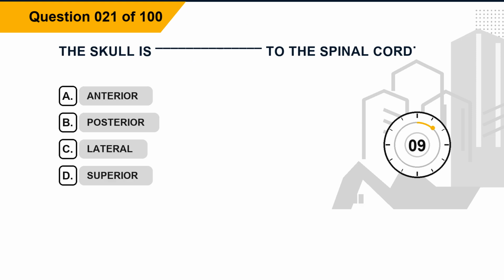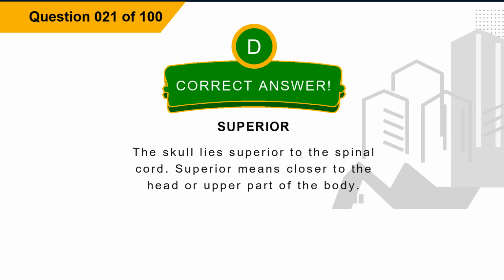Question 21. The skull is blank to the spinal cord. Option A, anterior. Option B, posterior. Option C, lateral. Option D, superior. The correct answer is option D, superior. Explanation: the skull lies superior to the spinal cord. Superior means closer to the head or upper part of the body.